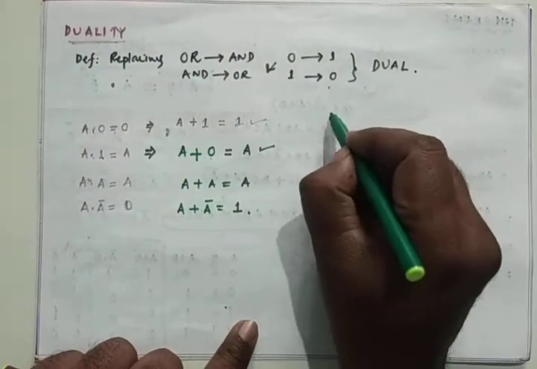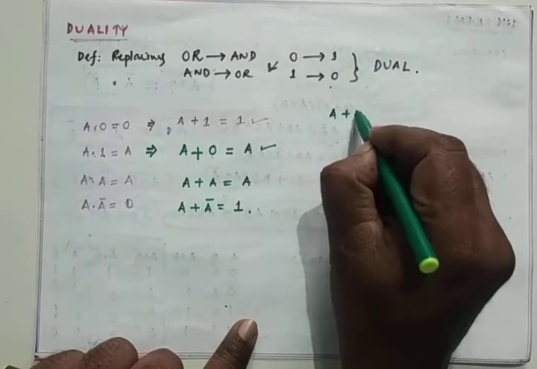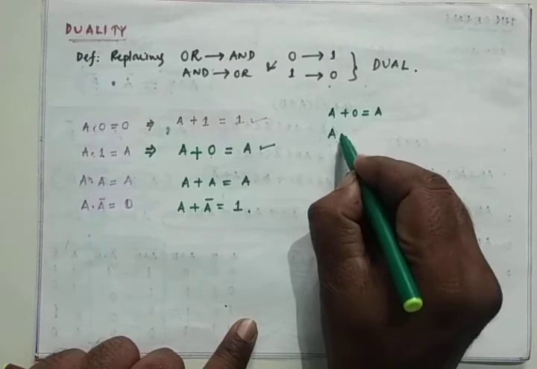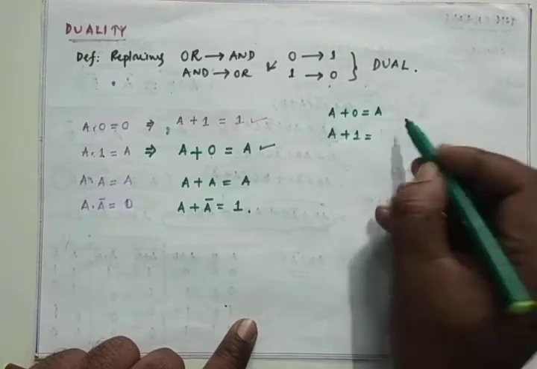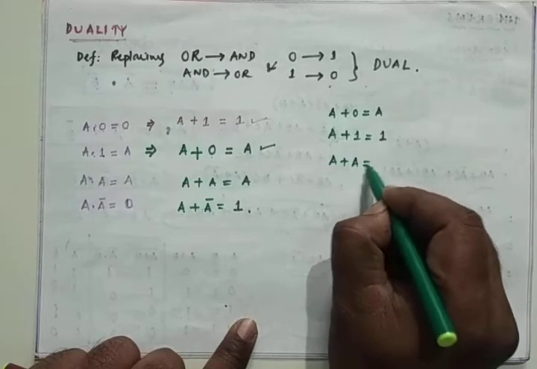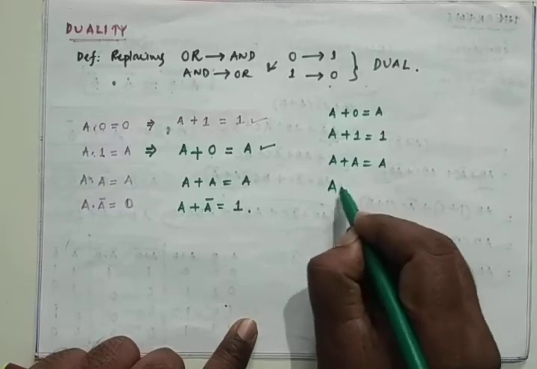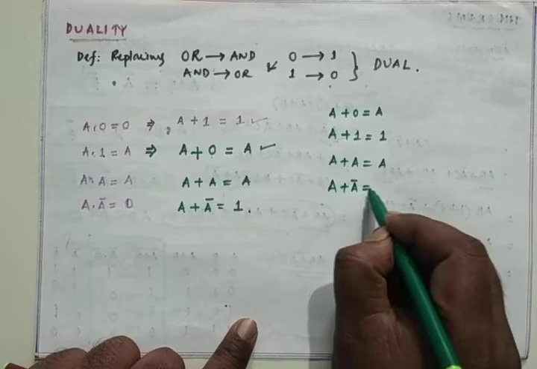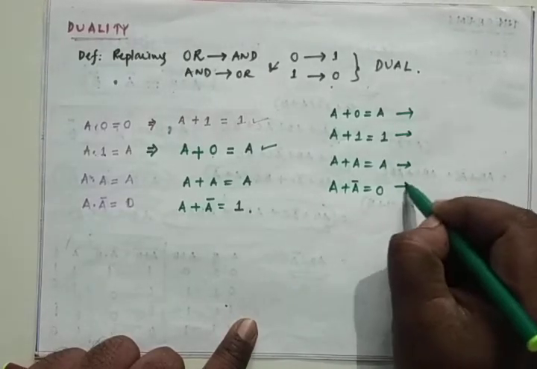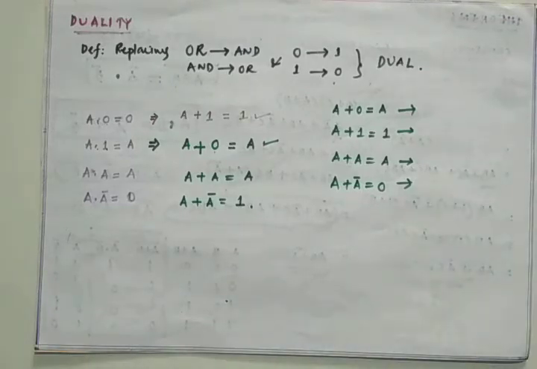rules, that is A plus 0 is equal to A only. A plus 1 is equal to 1 only. A plus A is equal to A only. A plus A bar is equal to 1. Then try to find the dual of all these things. Dual is nothing but simply replacing the AND by OR, OR by AND, 0 by 1 and 1 by 0.